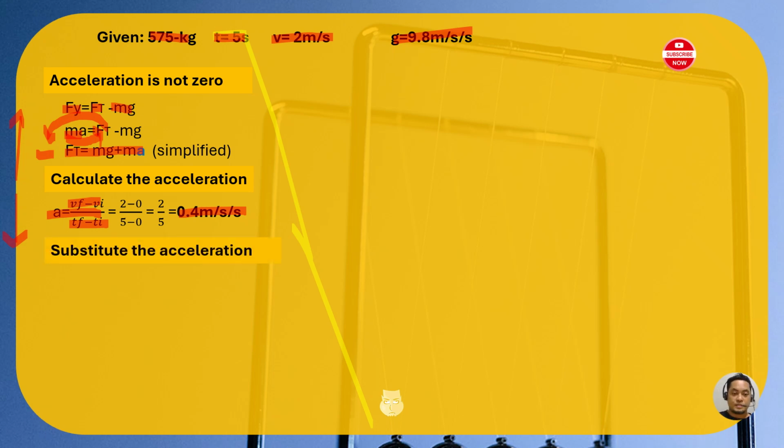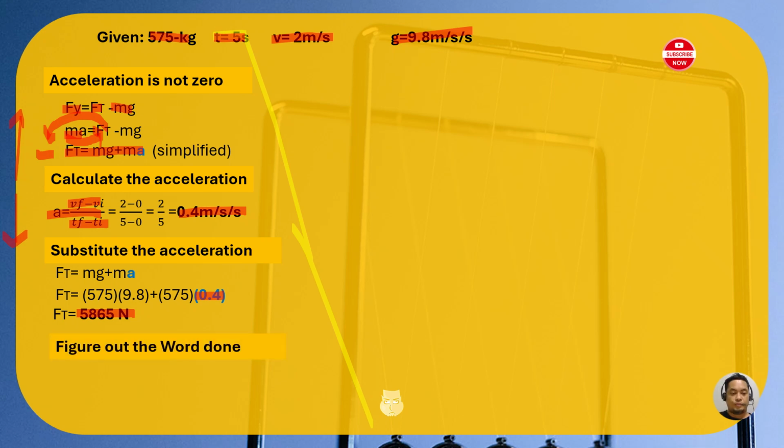Okay, let's substitute the acceleration value into our equation earlier. So we have Ft is equal to mg plus ma. So we will substitute now the value of acceleration, 0.4. If you input all this on your calculator, it will give you a product of 5865 newtons. That's the force of the tension as it goes up, right?